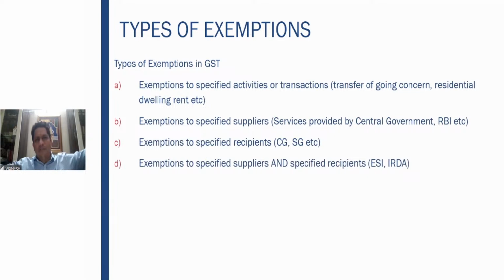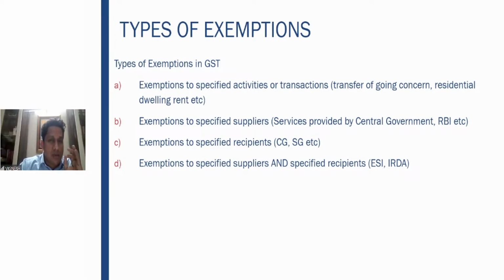Now, what are the types of exemptions which are available in GST? A very, very important concept to understand. What are the types of exemptions in GST? Exemptions in GST are sometimes given to specified activities or transactions. What are the specified activities? Transfer of a going concern, where you're transferring one business to another. Rent charged for a residential dwelling. You have a flat which is used for residential purpose and you're giving that on rent. On that, there is no GST. That means specified activities or transactions are given the exemption.